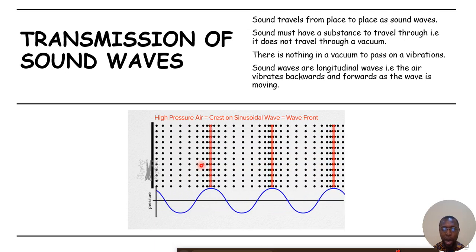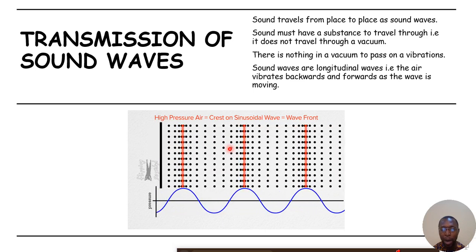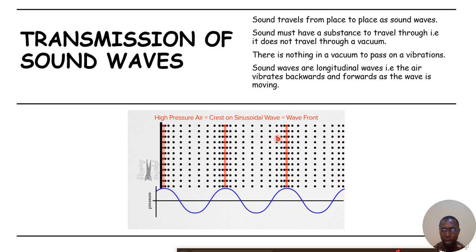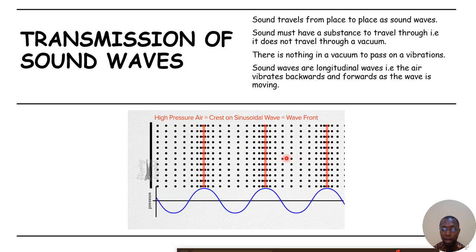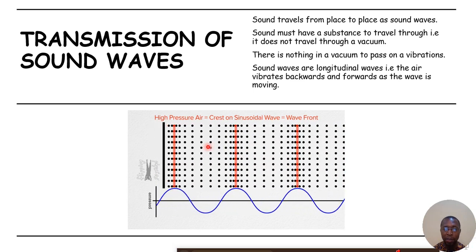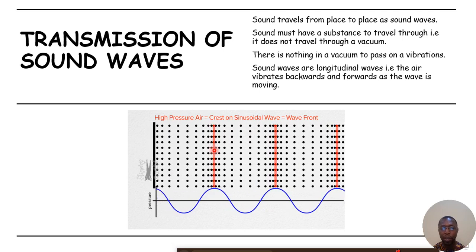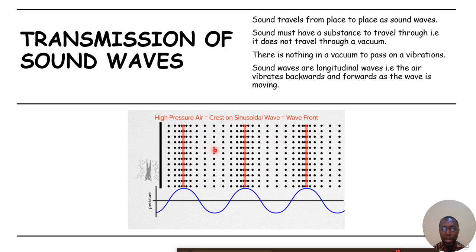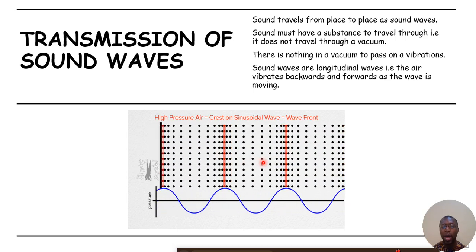When that happens, there are two parts of the sound wave that you will observe. There's a side that is well concentrated. That side is the compression part of the sound wave, and that's where you hear the louder part of the sound. But the side where the air particles are a little bit away from each other, we call it the rarefaction. That's where you hear the lower part of the sound. But then they are progressing forward. Even though they move back and forth, they are progressing forward. So this is how sound is being transmitted.